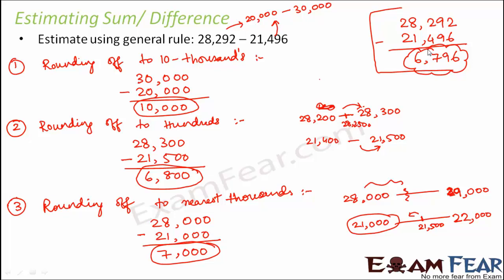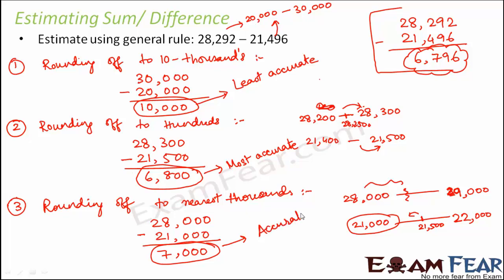So first let's talk about accuracy. Now in terms of accuracy, out of these three values, which is nearest to the accurate value? So nearest to this is this. So this is the most accurate. And which is the least accurate? So the least accurate is this. And which is medium? So this is the most accurate, this is the least accurate, and this is okay. This is also accurate but not very accurate. At the same time, it is not very far away from the accurate value. So it is okay.